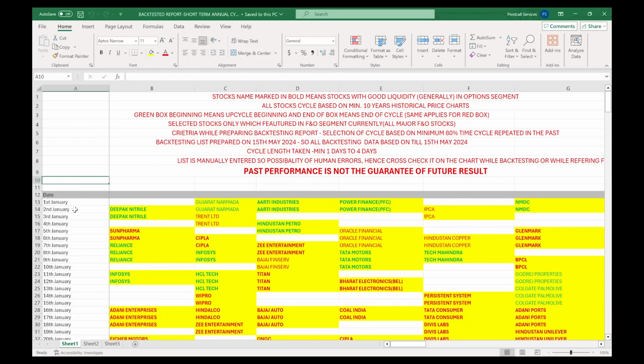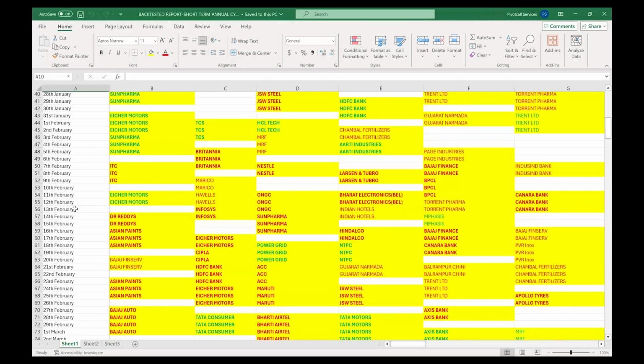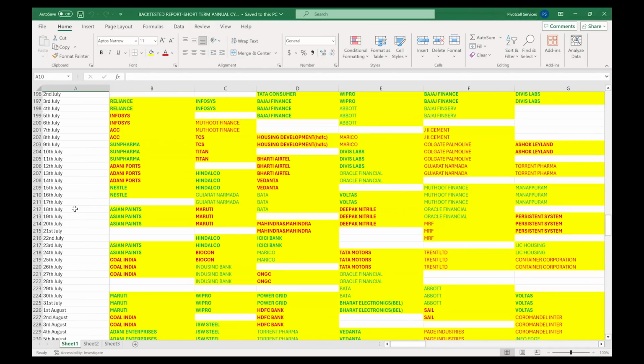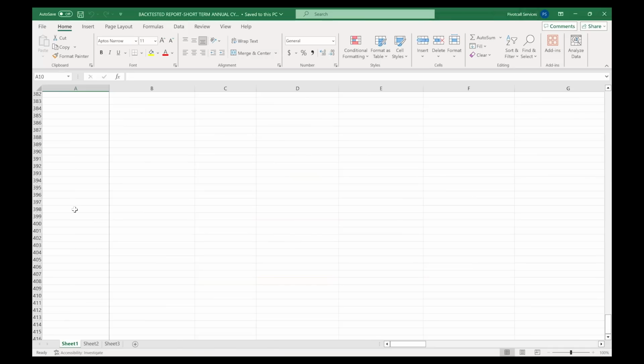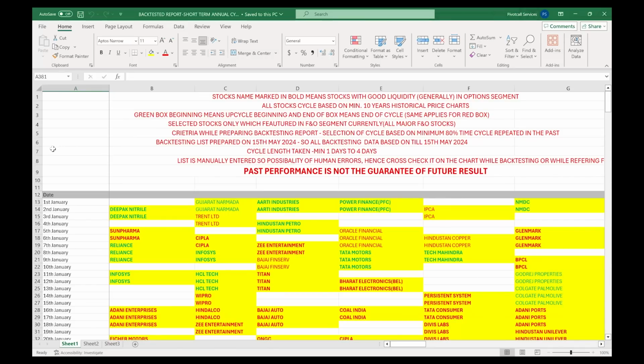Here also you can see the entire calendar year, 1st January to 31st December, with major F&O stocks data which historically stayed bullish or bearish. Now, since you have seen how I prepared the annual cycle report, we'll do the backtesting on the TradingView charts to see how it worked historically. We'll start with the long term first, then we'll come to the short term.